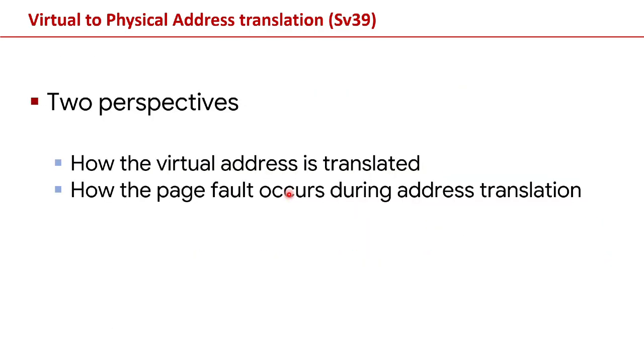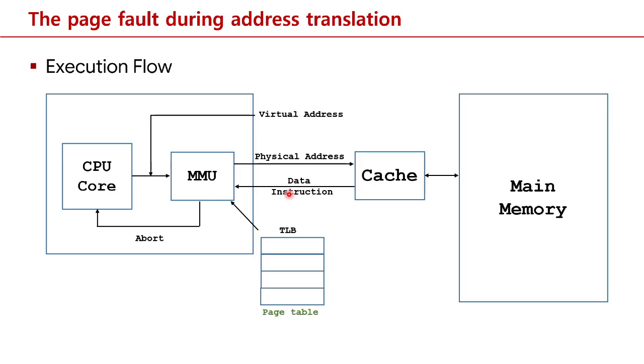So for this, we need to understand more about the flags inside the page table entry. Then we need to understand how the page fault occurs with a different picture. This is a different view of how the virtual address is translated. We only focus on the inside of the logic that allows virtual address translation.